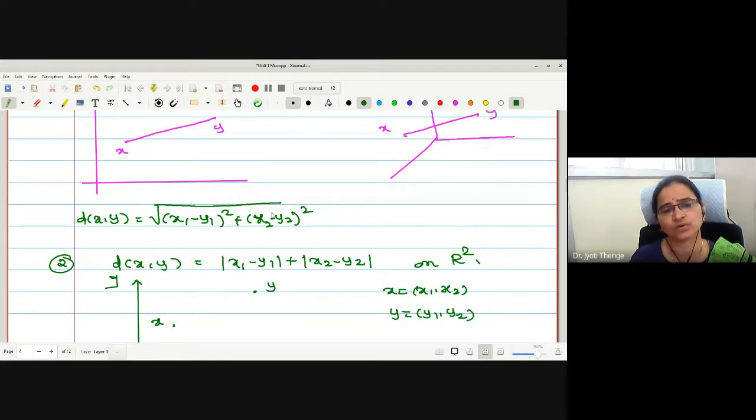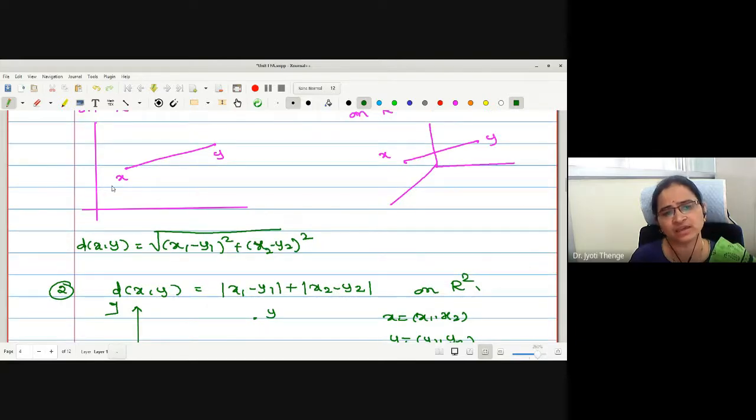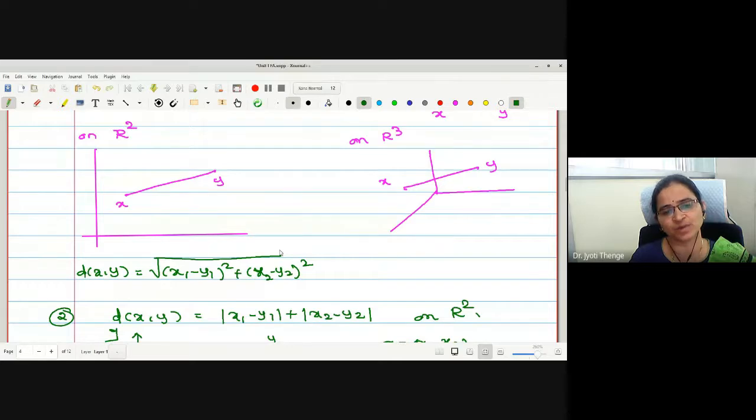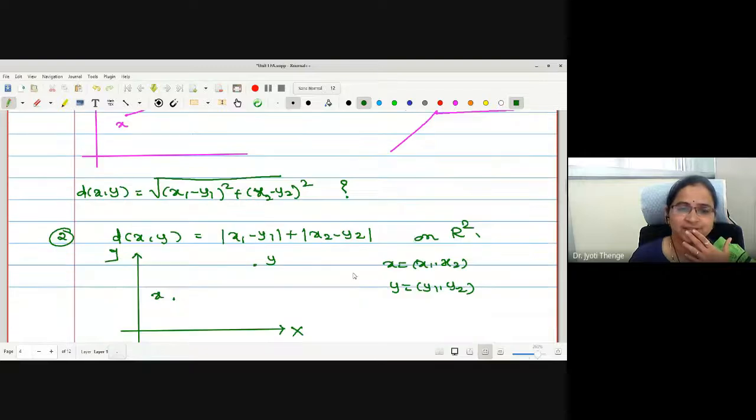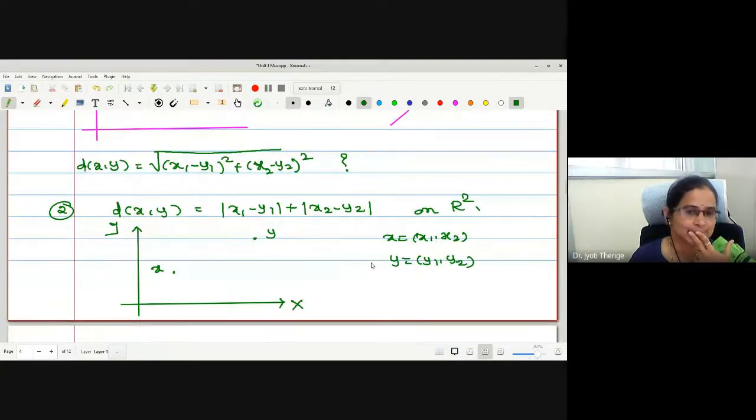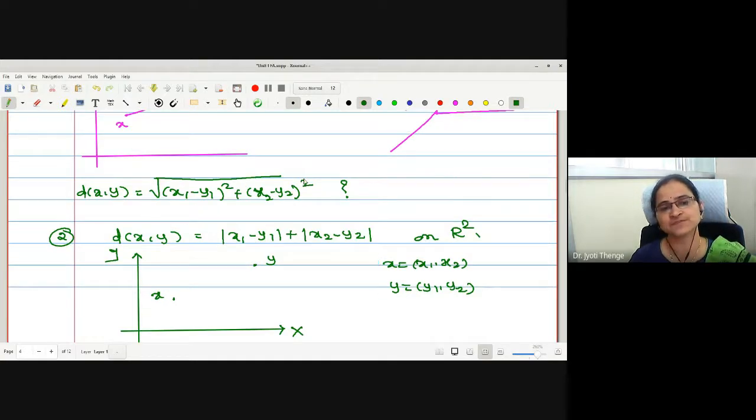This is a metric working, no? Do you know why? Why is this a metric given by this formula? Why is the distance between these two given by this distance formula? Yes, students. Can you explain this formula and the second formula?